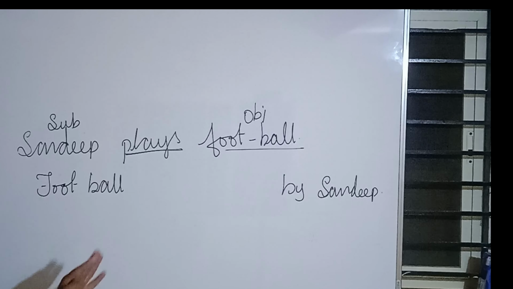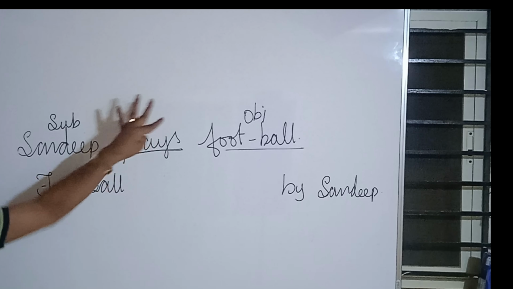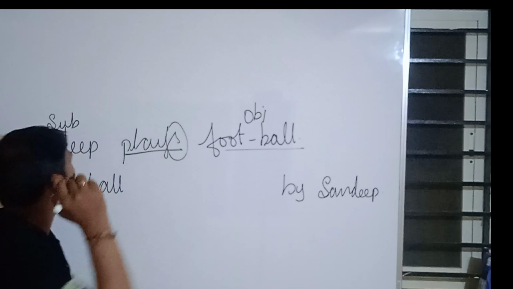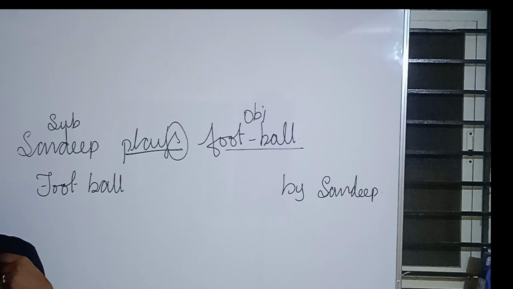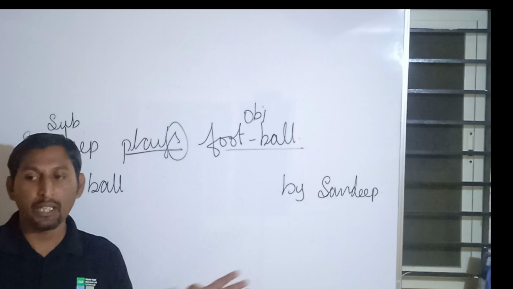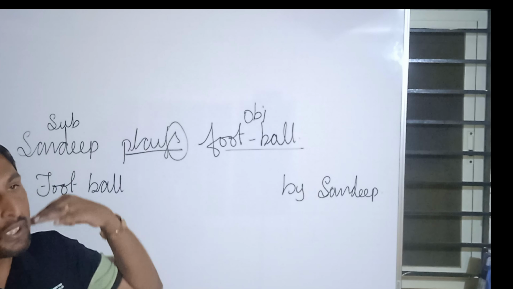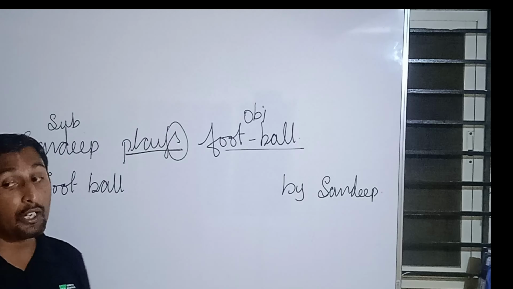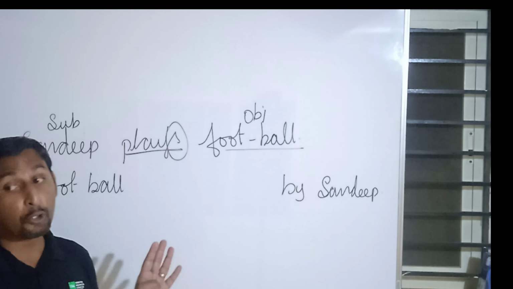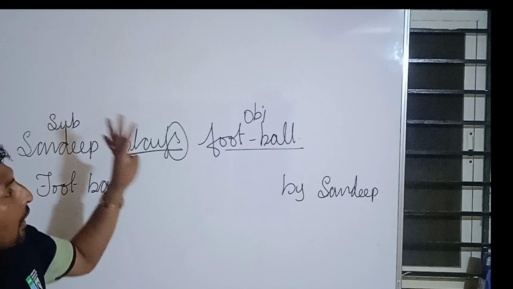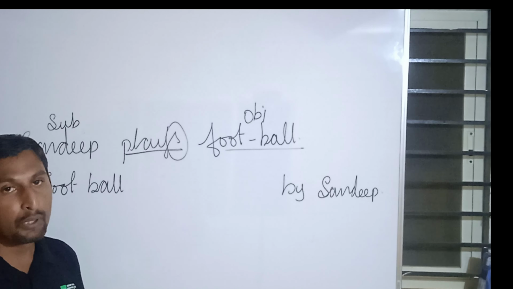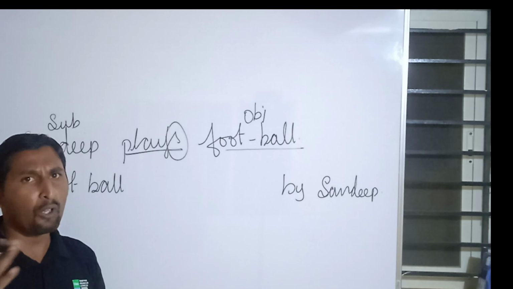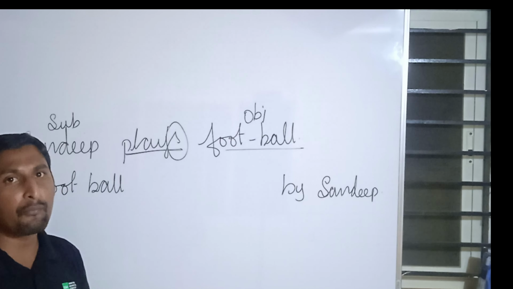Now we need to understand which tense it is: plays, simple present tense. Why is s being added? I play, you play, we play, they play, but when it comes to he, she, it, which is third person singular, we add an s in order to make this a singular verb because of subject verb agreement. You all know what subject verb agreement means.